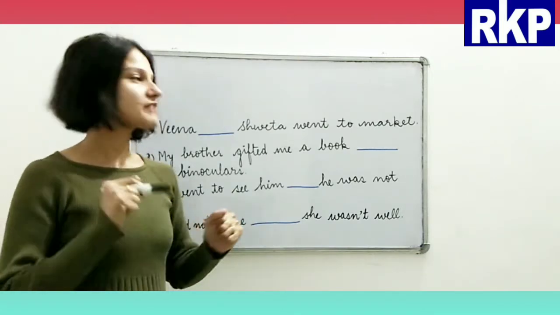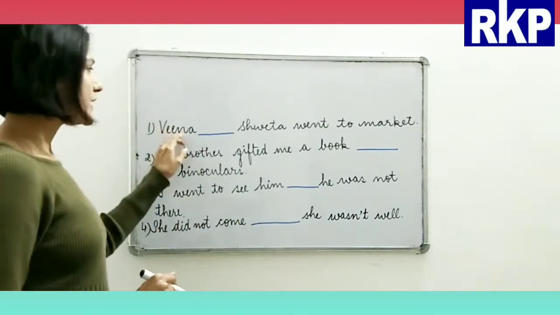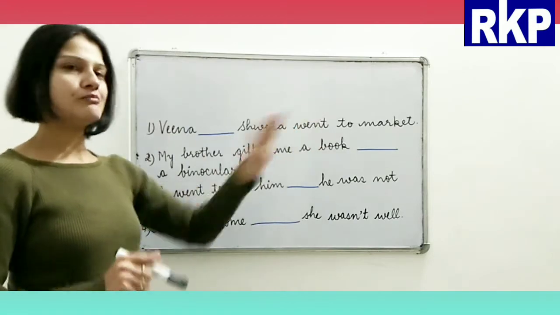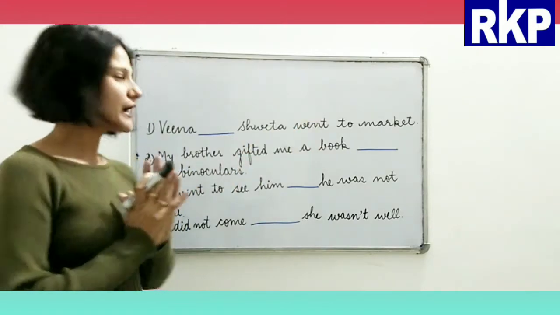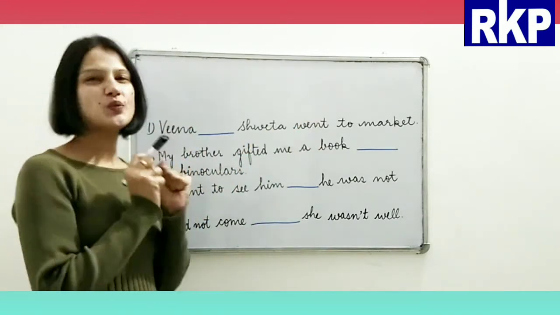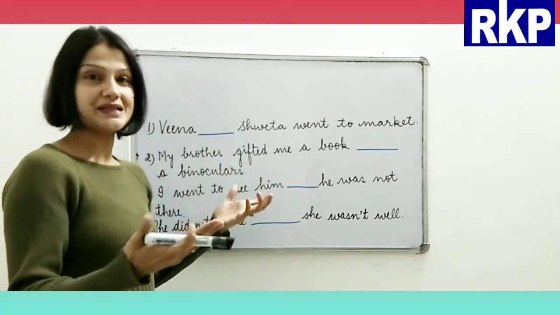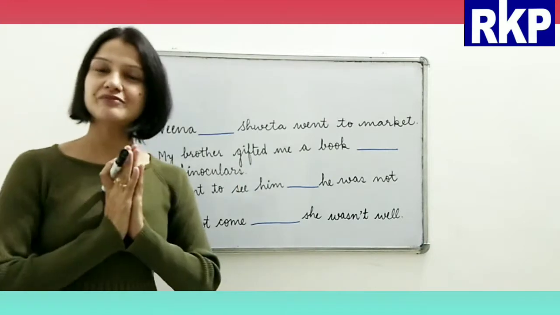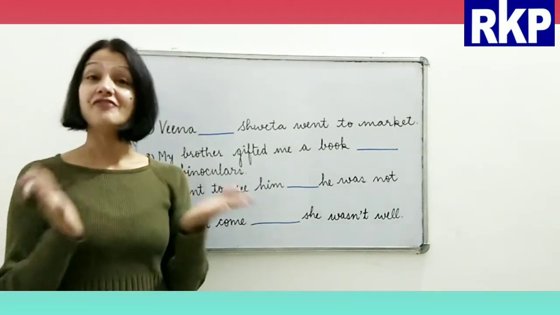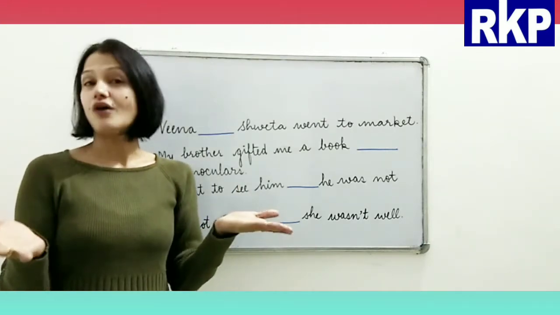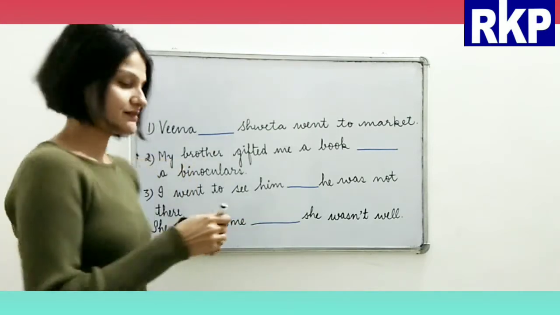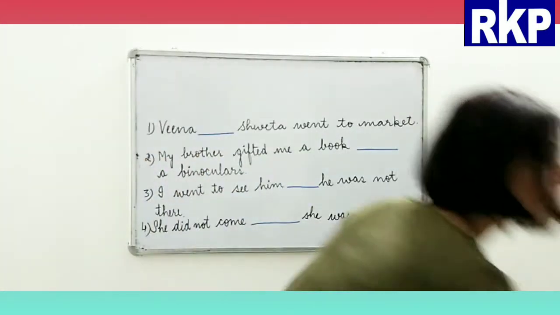So let's complete them. Alright, Veena, Shweta went to market. What should we fill here in this sentence to make it complete? So what can be done here? Very good. I'm sure you all must have said and, right? And.